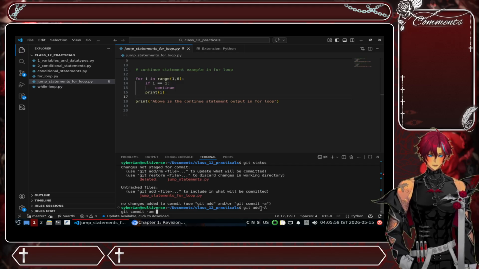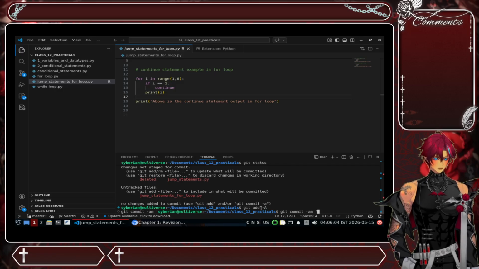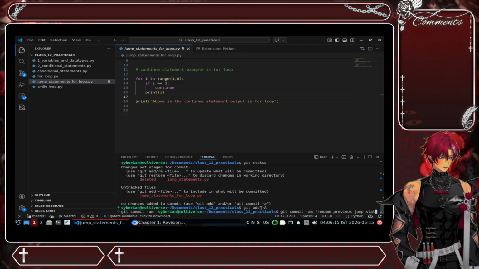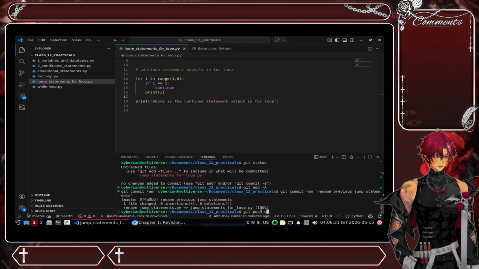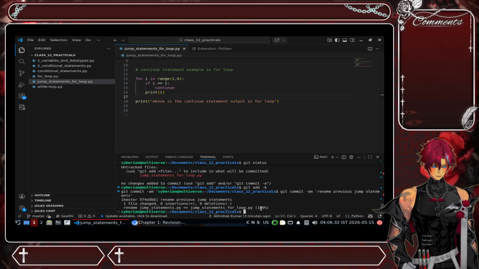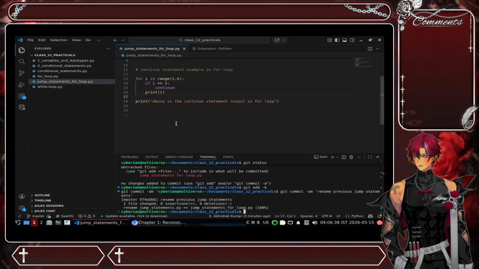Okay. Now I'm going to commit this one. Name it previous jump statement. Okay. Git push origin. I'm not going to push this because I have not backed up this repository in any of the online spaces. Right. So I'm not going to back this up.